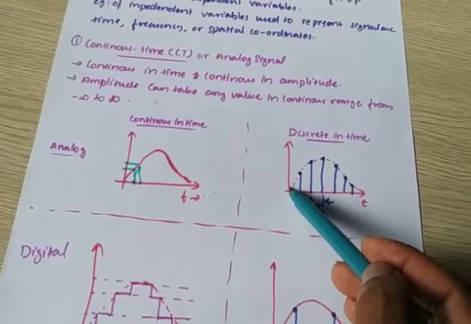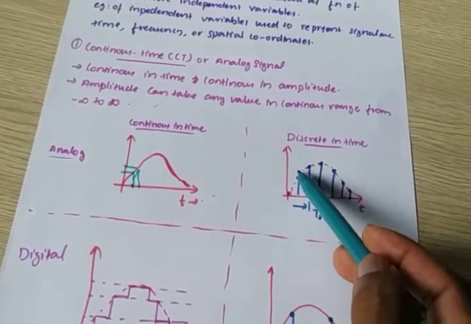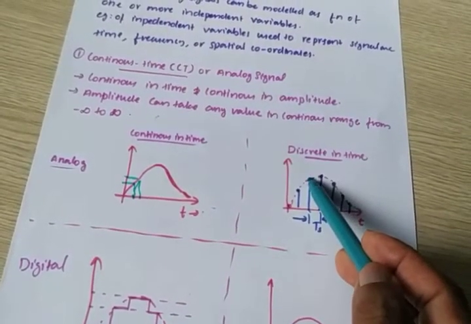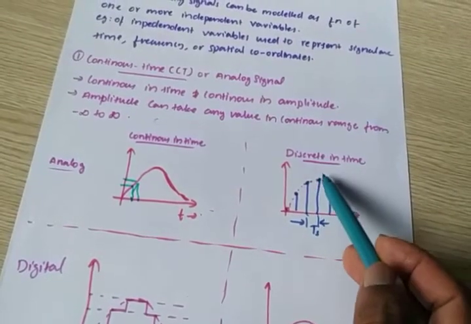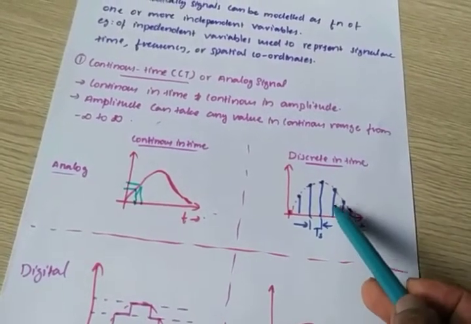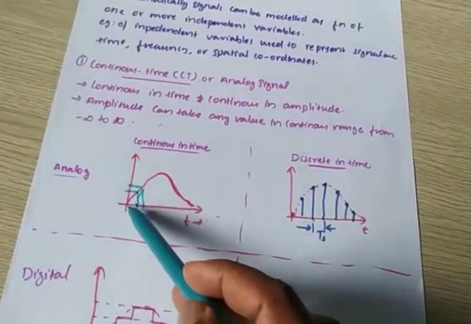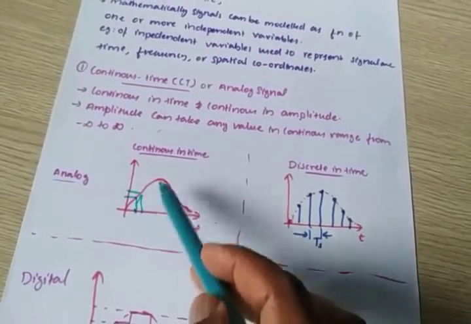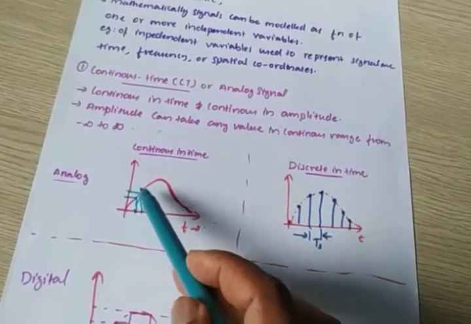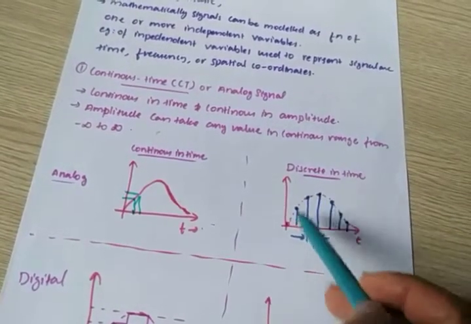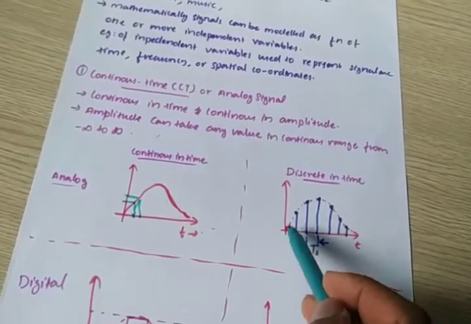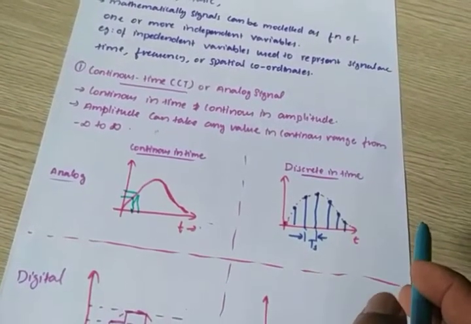For 0 there is an amplitude, for 1 second a discrete amplitude, for another time a corresponding amplitude. That means I am sampling this continuous signal, and for a particular time, that is the amplitude. That is discrete in time. Time is discretized, but amplitude is continuous.